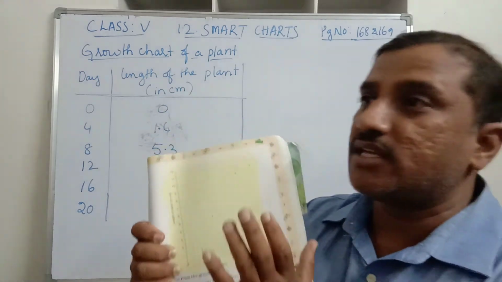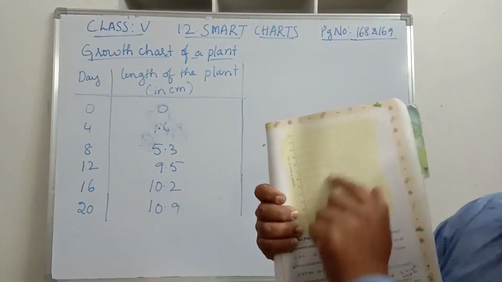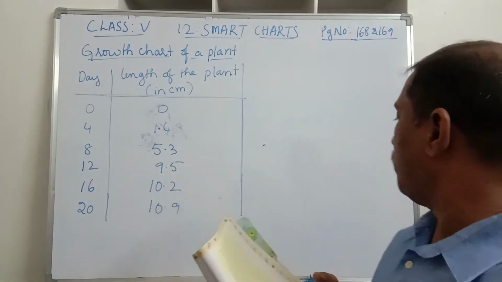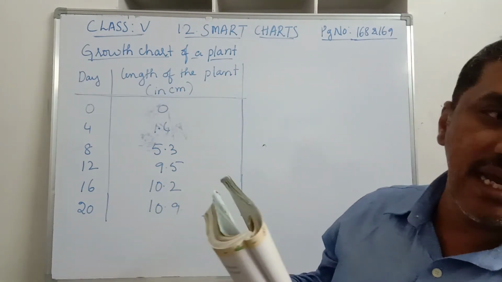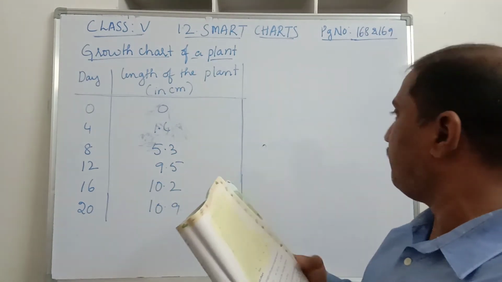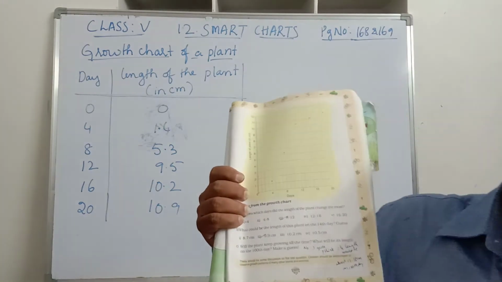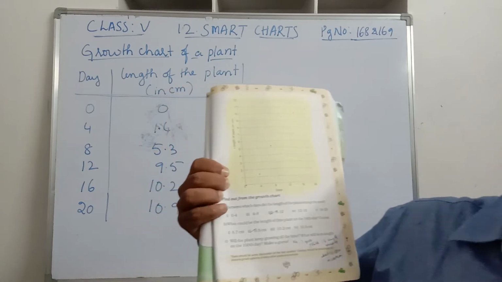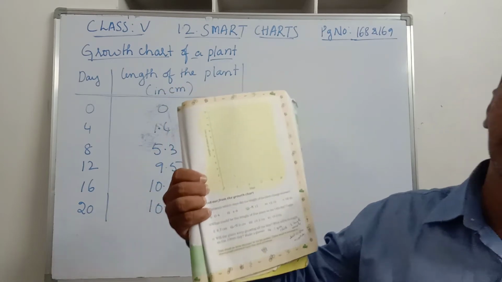Now if you observe the dots on this chart and the values in this table, both are correct. He made it correctly. Is it clear, children? Now based on this, we have a few questions. We will discuss these questions.